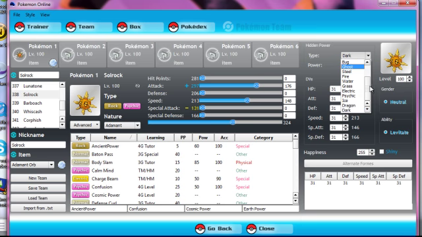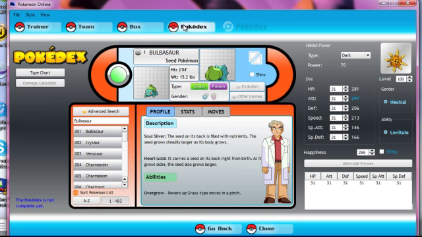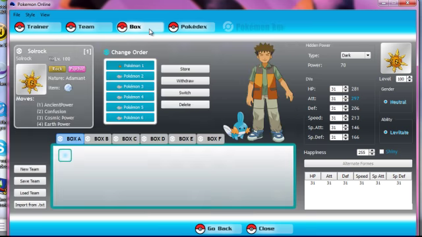Hidden power type is over here. Alternate forms, I haven't managed to do that yet, but that should be interesting. Also, in the team builder window, you have a Pokédex. This gives you information on all of them. For some reason, that advanced window stayed open.